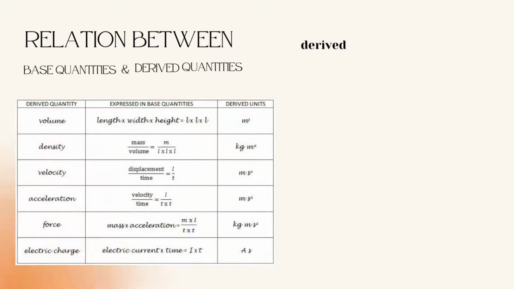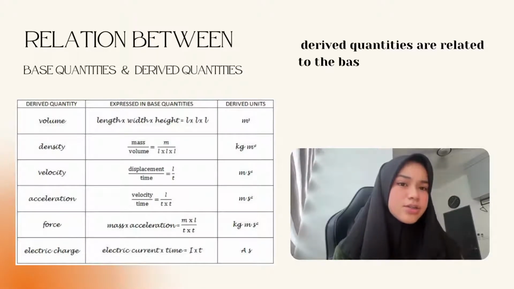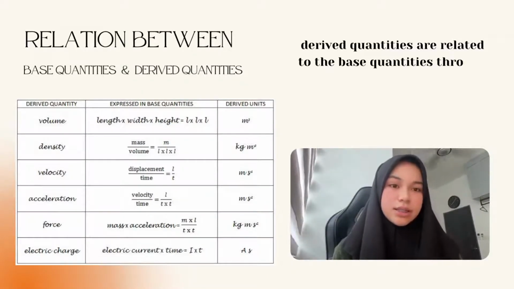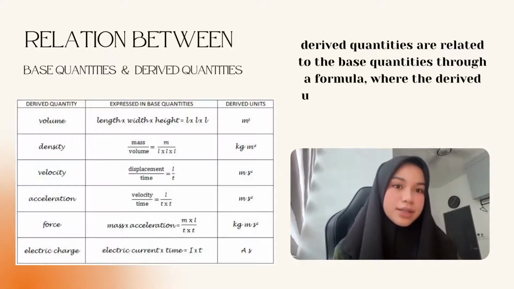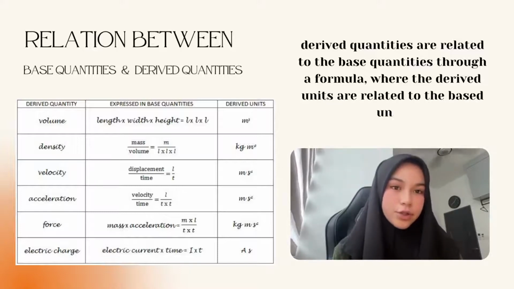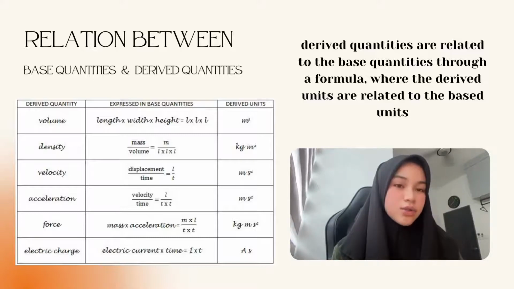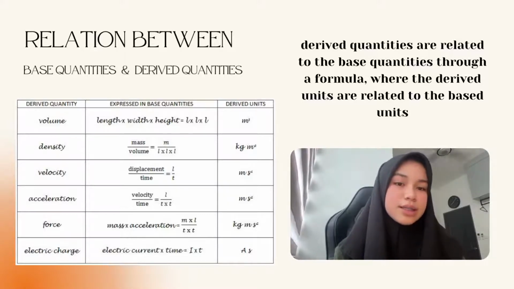You may be wondering what the relation is between derived quantity and base quantity. Derived quantities and base quantities are related through a formula where derived units and base units are related. Let's take a look at the examples. The first one is volume, where the formula is V equals L cubed. So in terms of base quantities, V equals L multiplied by L multiplied by L. The next one is density.